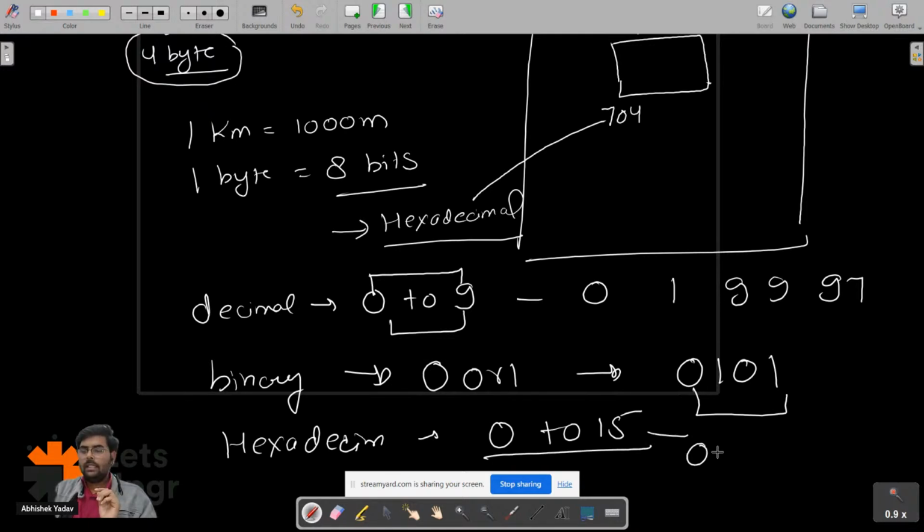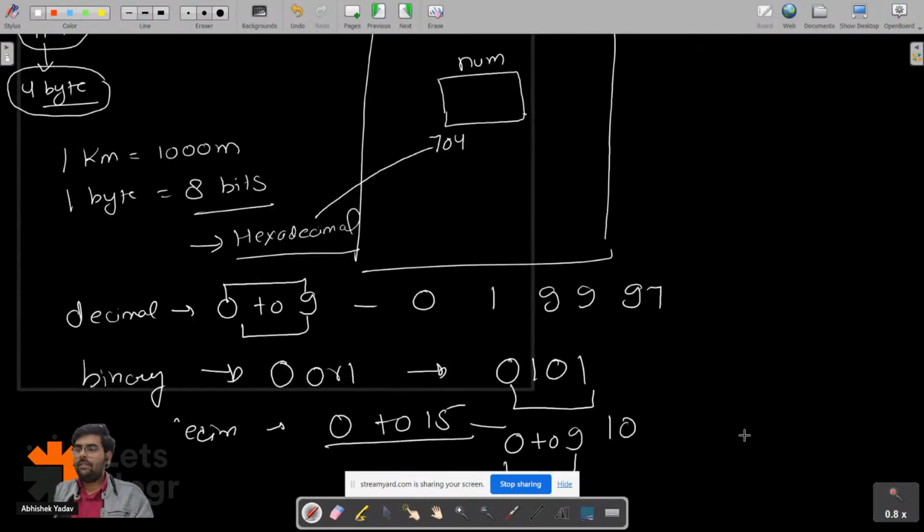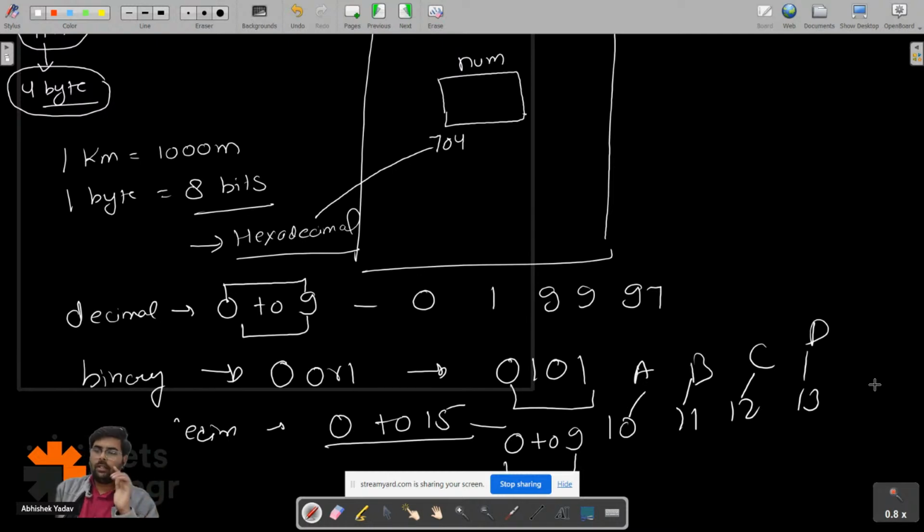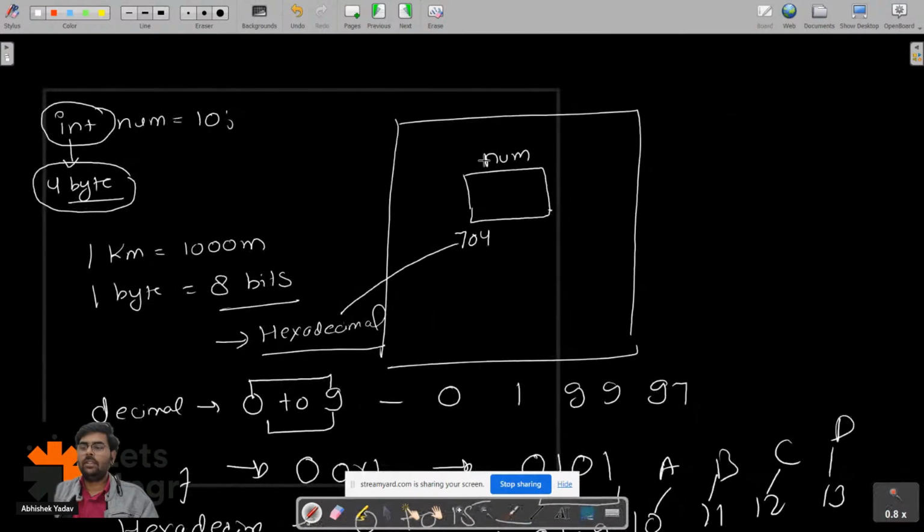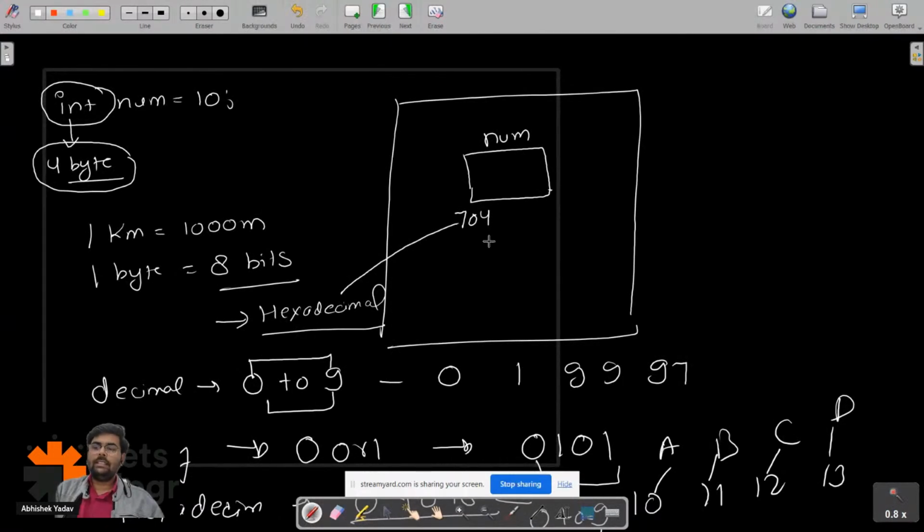That is 0 to 9 simple digits, and for 10 we have A. 10 is represented as A, 11 is represented as B, 12 is represented as C, 13 as D, and similarly E and F, right everyone? So the address of the memory is in hexadecimal format. For our simplicity, I am taking just a normal value here, that is 704.